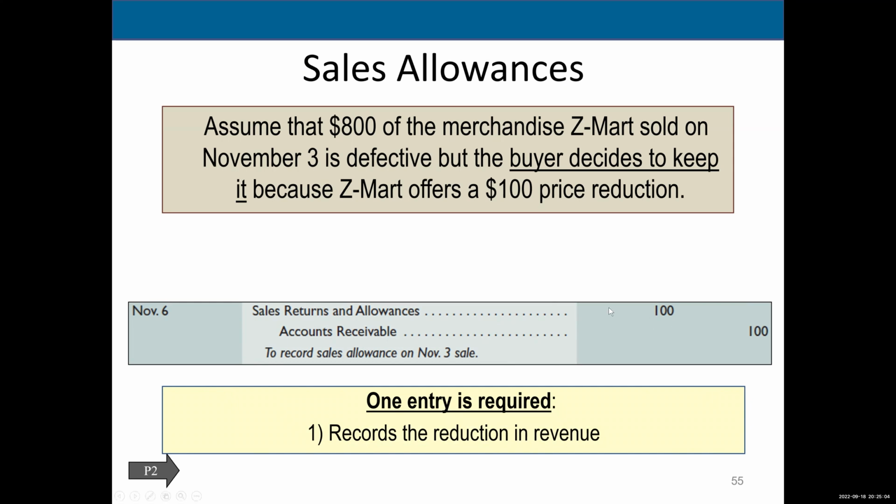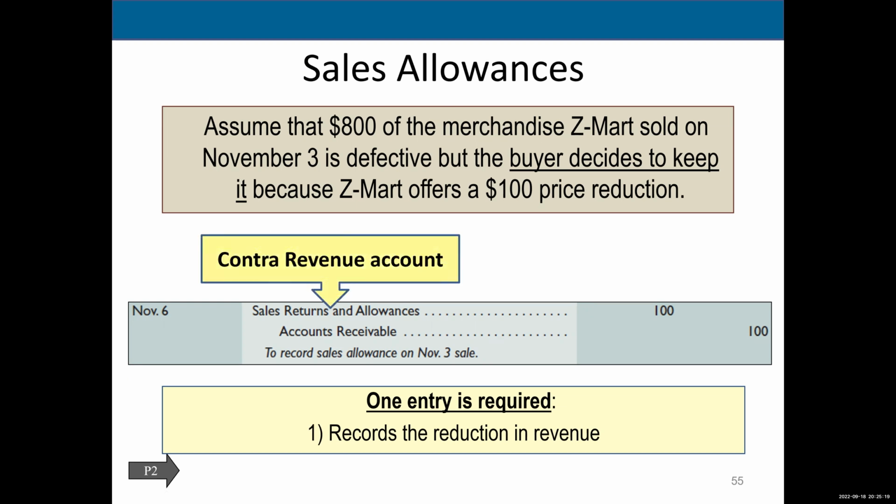So instead of debiting sales directly, we debit the sales returns and allowances contra account. Again, one entry, debit, sales returns and allowances, credit, accounts receivable. And remember, sales returns and allowances is a contra revenue account. That's why it's a debit, right? Sales is a credit, and so the contra sales account would be a debit.